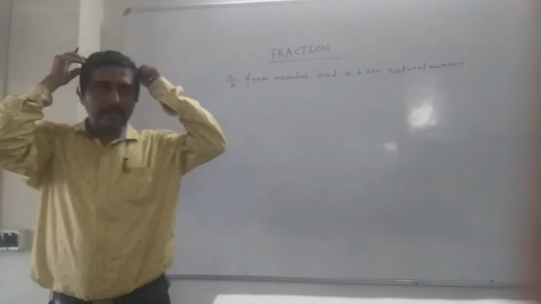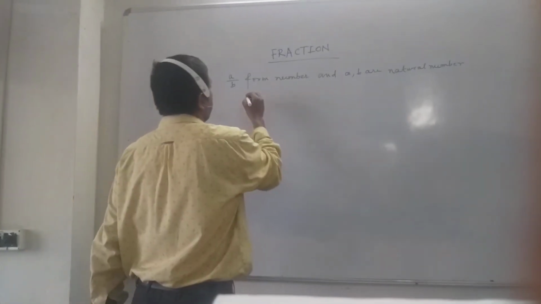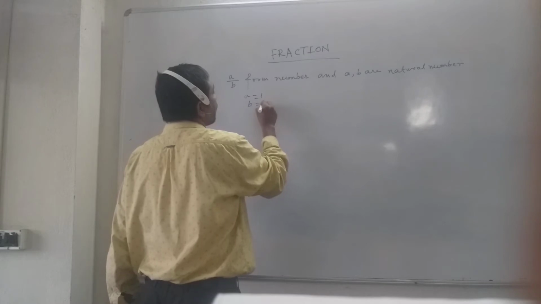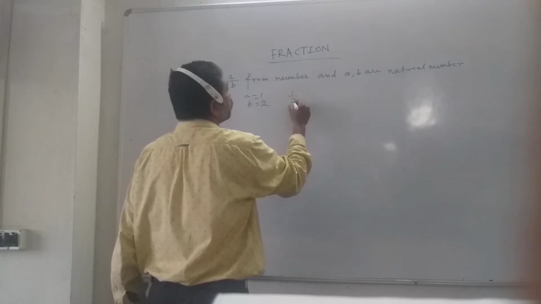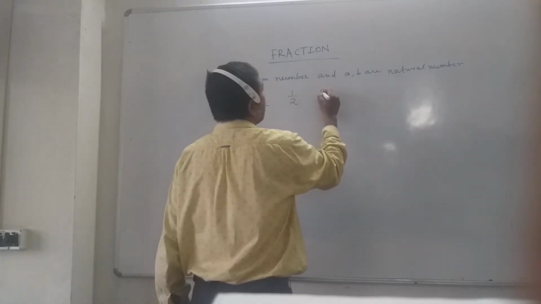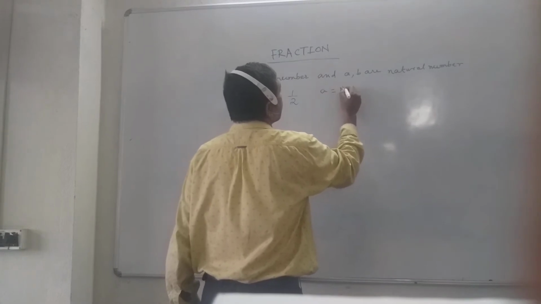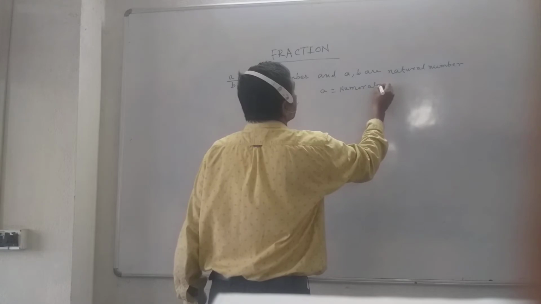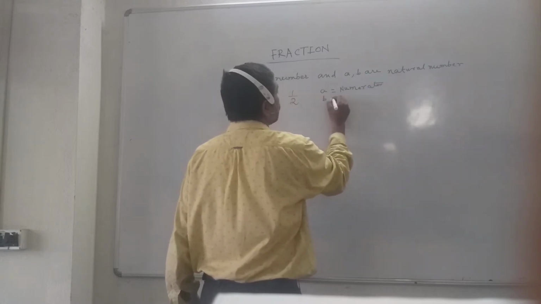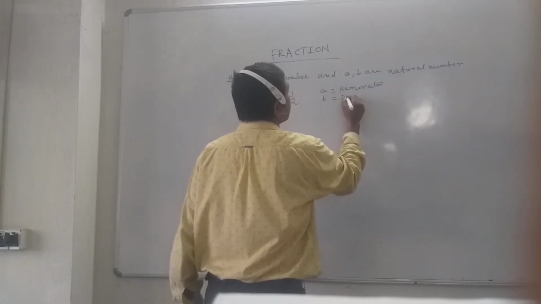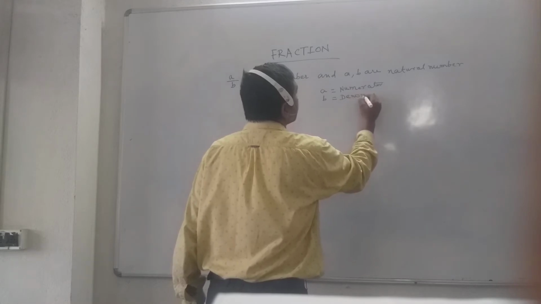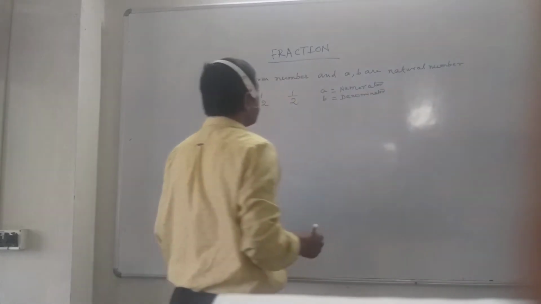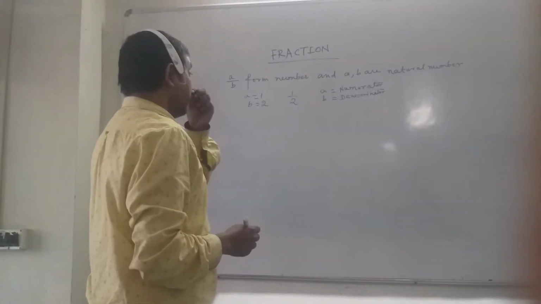So you must have the idea, like if A equals 1 and B equals 2, then the fraction is 1 by 2. So what is A called? A is called the numerator and B is called the denominator. In this way you can have the idea about fractions.